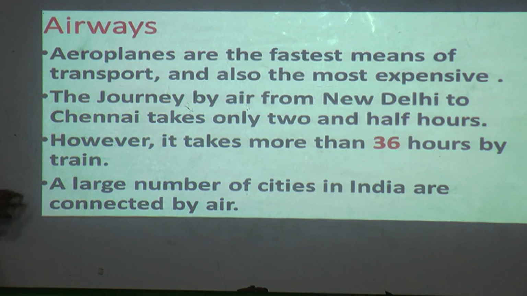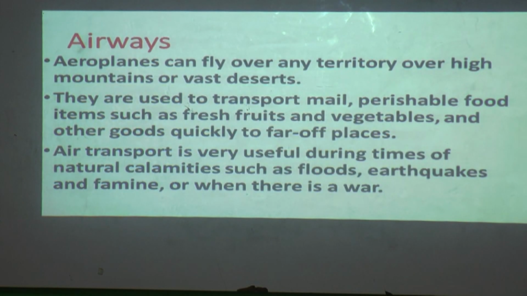A large number of cities in India are connected by air. Nowadays airways are being built and cities are being connected.